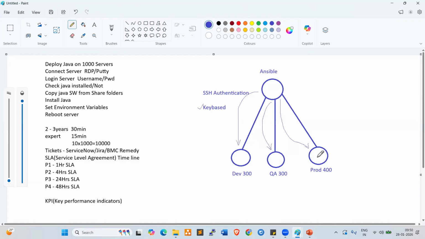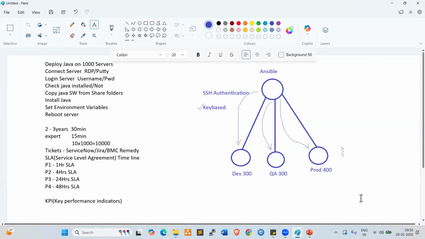Once authentication is enabled, after that we can create inventory groups. What is inventory? Inventory is nothing but server information. We have three sets of servers, right?